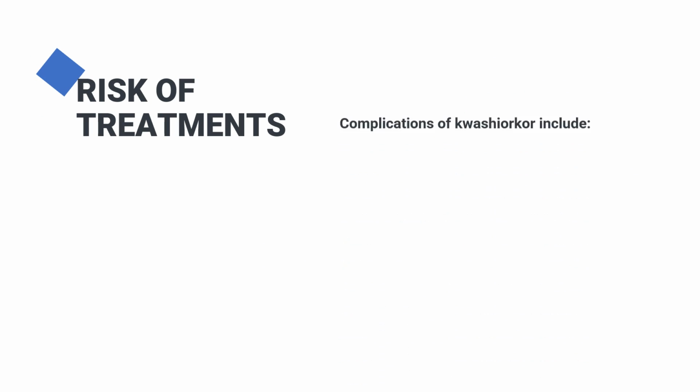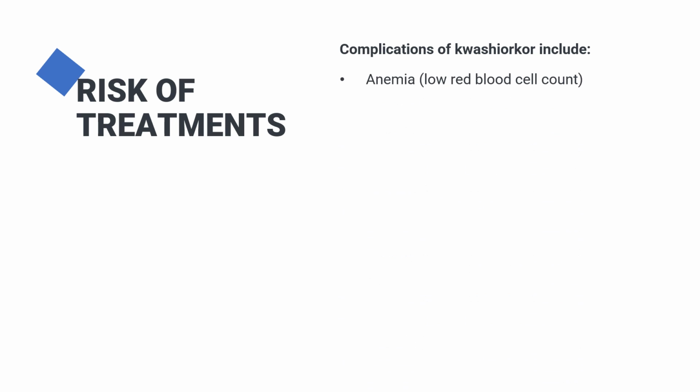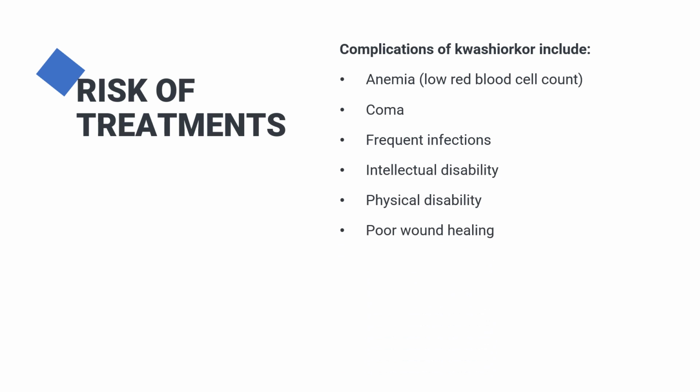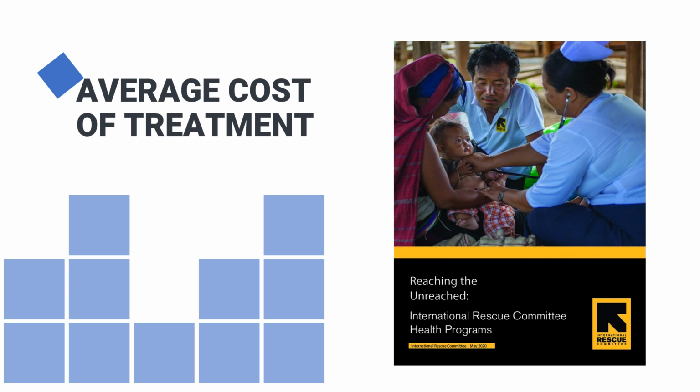Risk of treatments. Complications of Kwashiorkor include anemia, coma, frequent infections, intellectual disability, physical disability, poor wound healing, shock, and distorted stature. Average cost of treatment. The International Rescue Committee's treatment of severe acute malnutrition programs costs between $100 and $500 per child treated. The average cost per child being treated was $235, excluding the shared cost of country office management, and $300 when said costs were included.